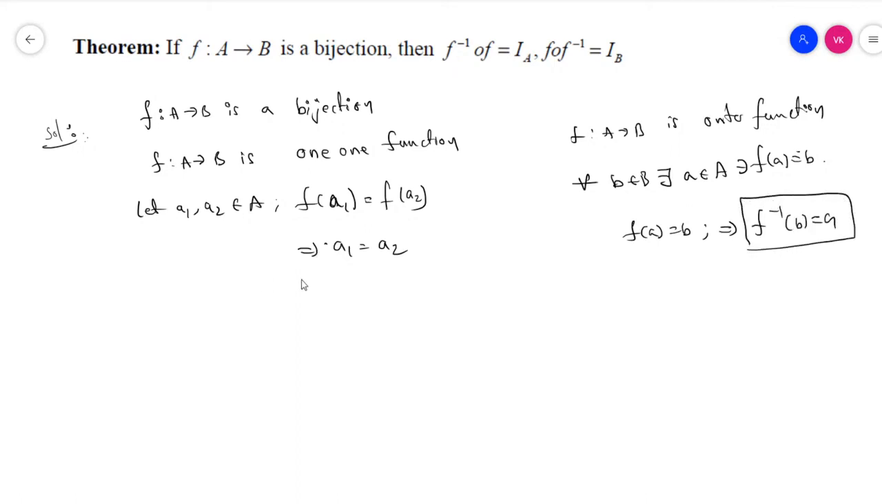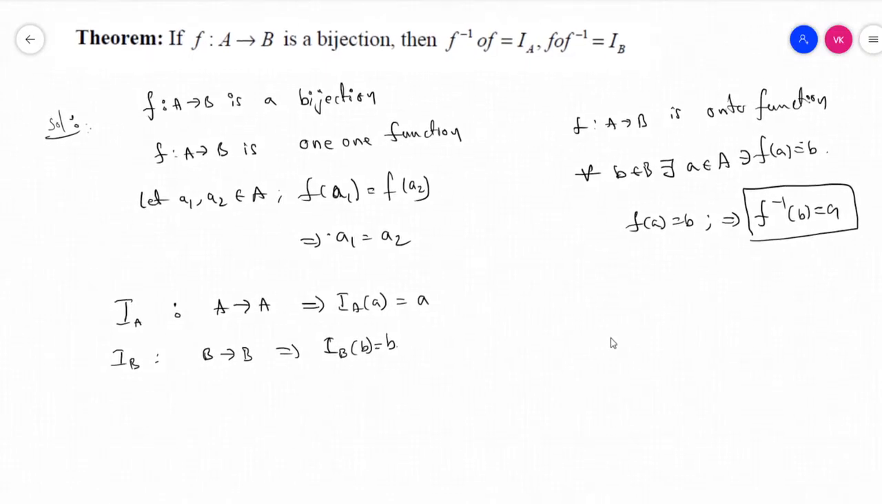Okay, this is about the inverse function. Now we have to go for the IA and IB functions. What is IA and what is IB? IA is an identity function from A to A, that means IA of a is equal to a. IB is a function from B to B such that IB of b is equal to b. These are the definitions of the identity functions.